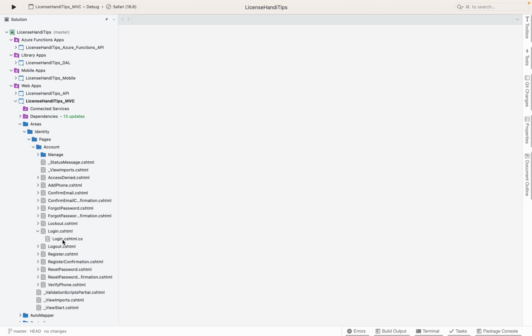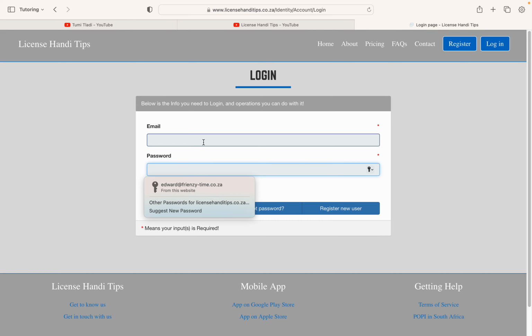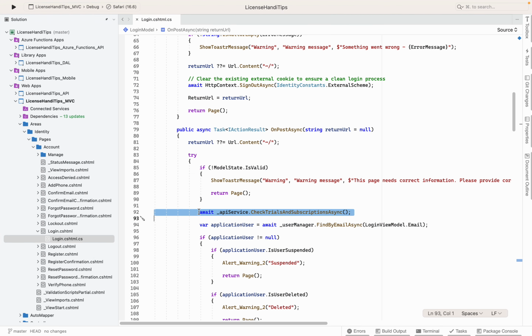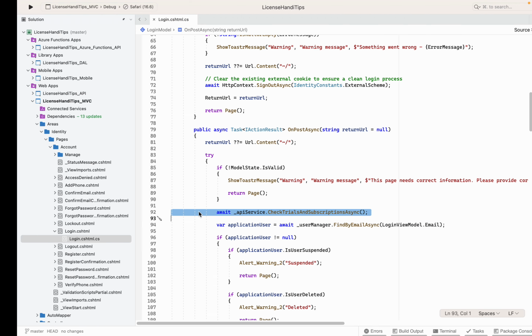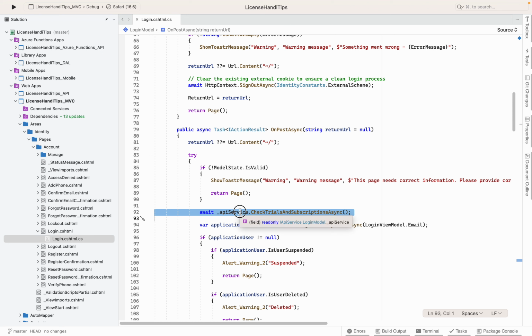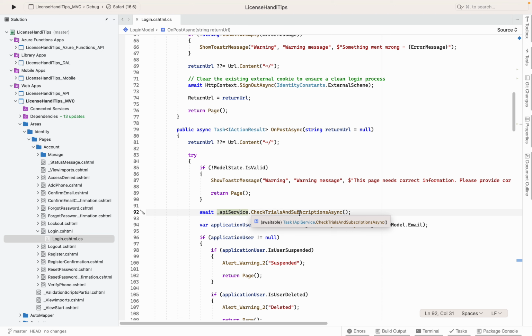On the login code behind, when you click login, in the post async, something happens on line number 92. That happens only if you have provided something here and something here, and then you click login. Any user who logs in, even the people managing this platform, has to get to line number 92, which does a check trials and subscriptions async. That's the feature I want us to talk about. So I'm going to do part 2 where we dive into the code. But firstly, I want to talk about what was the problem and what is the situation.